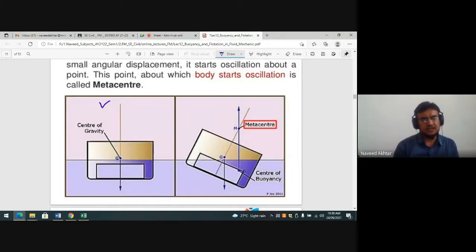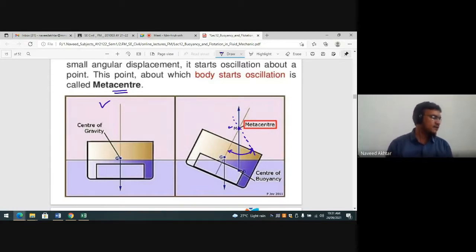If you give a small displacement, the body will oscillate about this point M. So this M is called the metacenter.